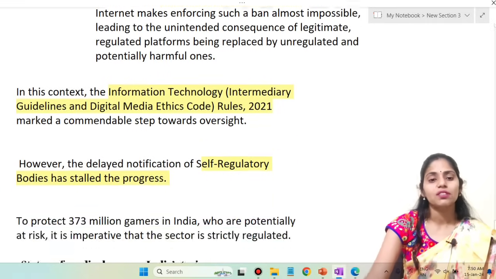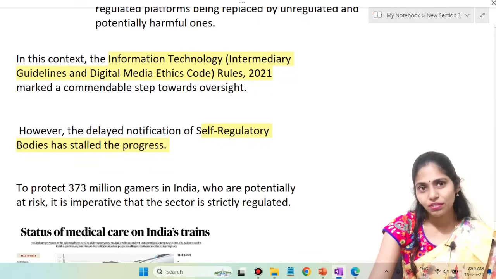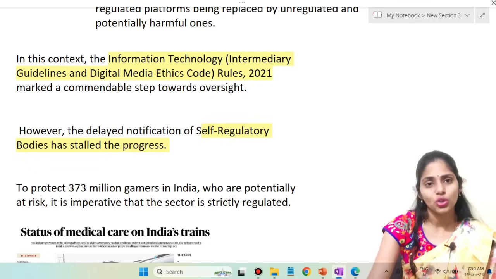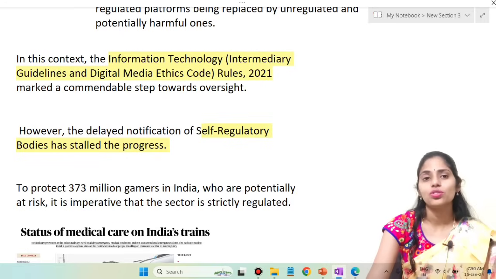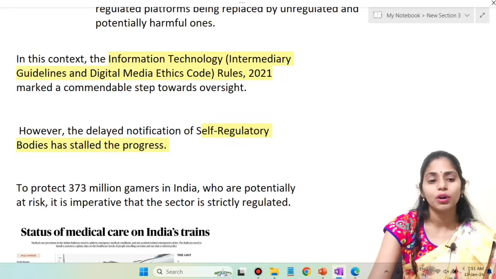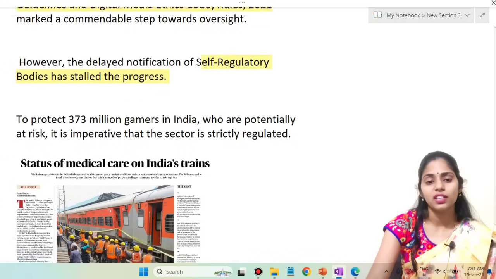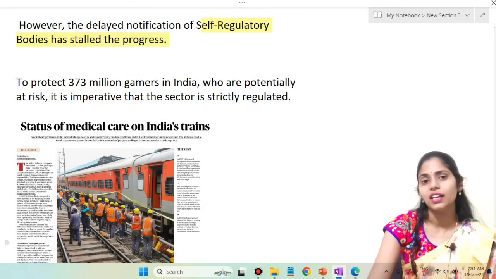Okay, so in this context we have the Information Technology Intermediary Guidelines and Digital Media Ethics Code of 2021. It is focusing on these issues, and we are going to get a commendable step towards oversight. The next one is that delayed notification of regulatory bodies stalled the progress. And next is to protect about 373 million gamers in India who are potentially at risk, so we have to strictly regulate online gaming.